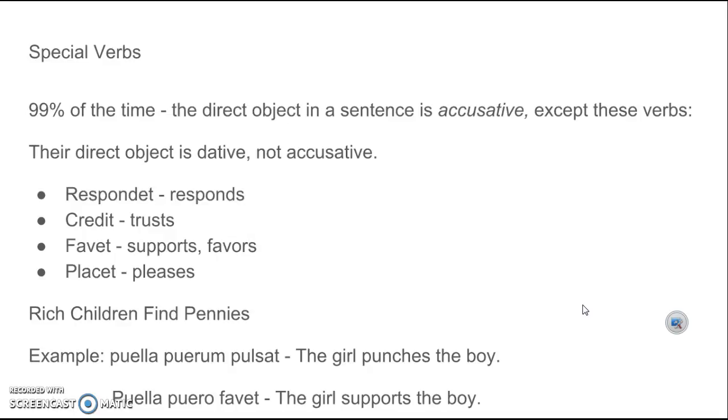Okay, so the girl supports the boy. Same thing, regular direct object, but the Latin sentence is puella puero fawet. Notice the difference between puerum and puero. Even though they're both direct objects, just because the verb of the second sentence is fawet, one of these so-called rich verbs, the direct object is going to be in the dative case, which we normally just translate as to or for, but in this case we don't. So let's go back.